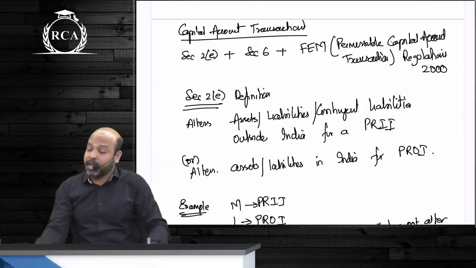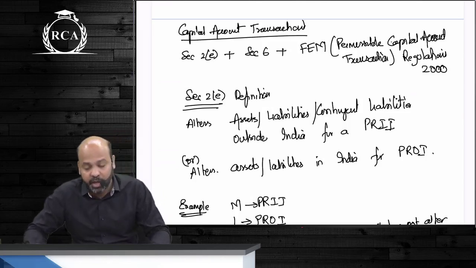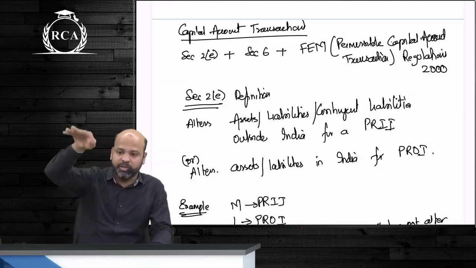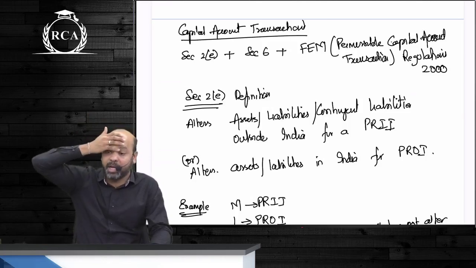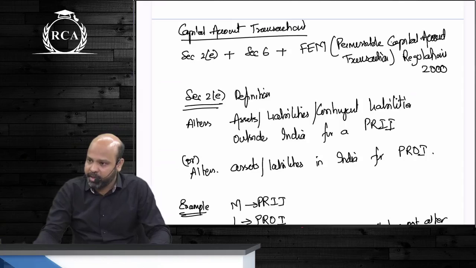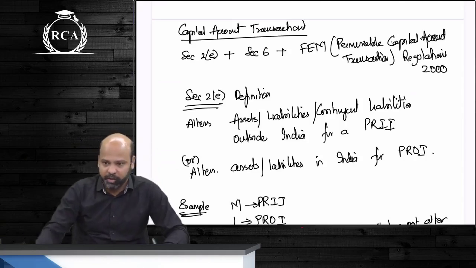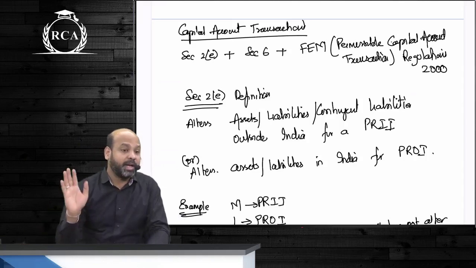If you are buying a house, guys, outside India, will that be a capital account transaction? Yes. If you are settled in US and you're buying a house in US, will that be a capital account transaction? Not governed by FEMA, guys. समझ में आ रहा है नहीं आ रहा है? If Trump buys a house साथ बेटा in US, will RBI go and ask them बेटा? No. समझ में आ रहा है नहीं आ रहा है?